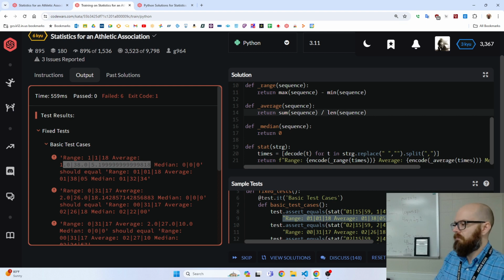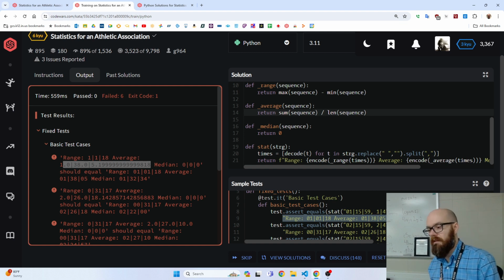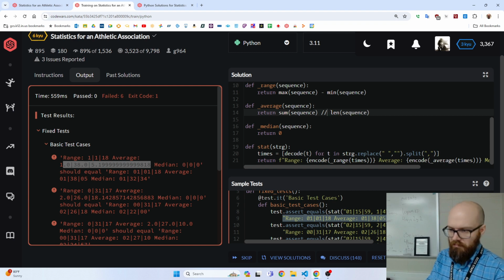Division is always the troublemaker. When we plus, minus, or times, we give it some integers and we get back an integer. But when you try to divide, you might get back a non-integer number, or you might get back an error, and it's always tricky. So most languages have what they call integer division, floor division, where it'll basically round down, and that gets rid of the issue of types. We don't have to worry about getting back a different type, a floating point number. We just go double slash, that's the way Python does it, to get that guaranteed integer, which I think will work here. Let's run that.